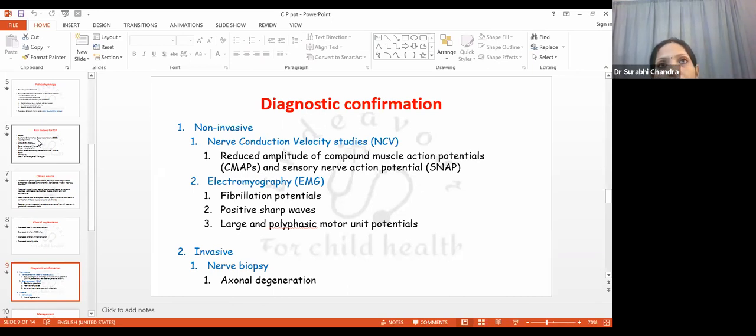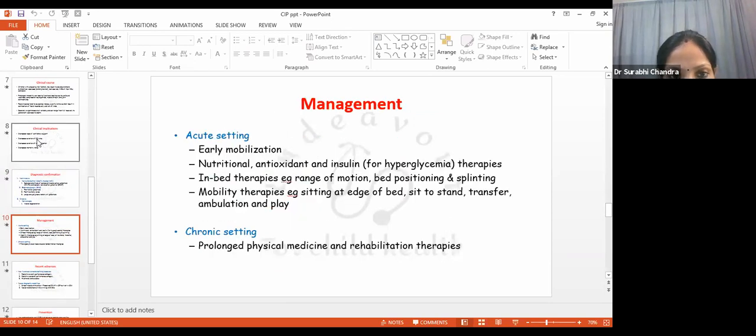So they have been supplied by these degenerating axons, and then they contract irregularly, producing fibrillation potentials, sharp waves, and large polyphasic motor unit potentials. And to confirm it, we have an invasive test also, that is nerve biopsy, which will show the characteristic histological change of axonal degeneration.